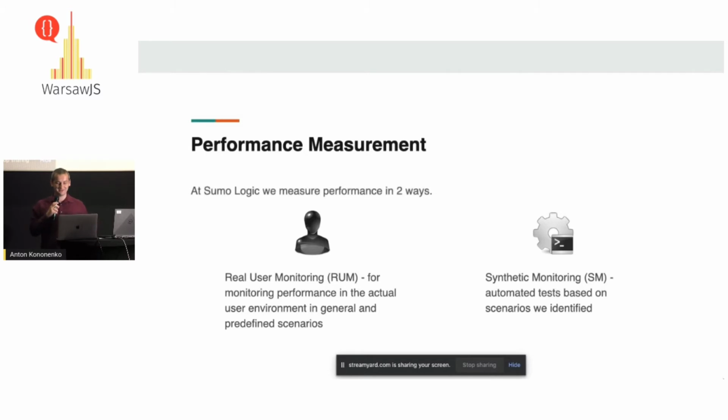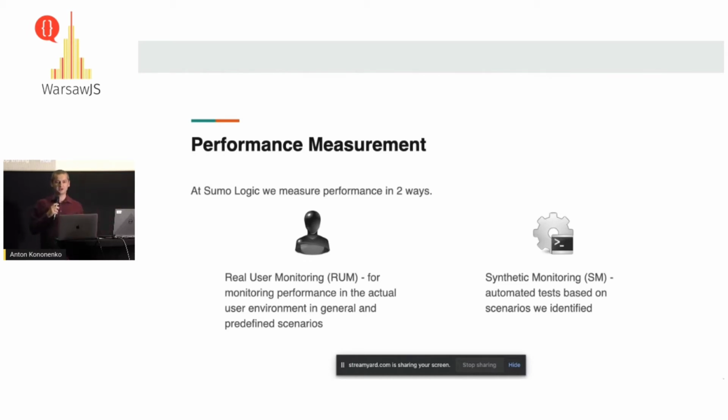As I mentioned at the very beginning, you cannot fix anything if you're not measuring anything. At Sumo Logic, we basically rely on two kinds of measurement. Real user monitoring, basically some measurement scripts which we execute in a real browser and just track how performant this or that flow is.